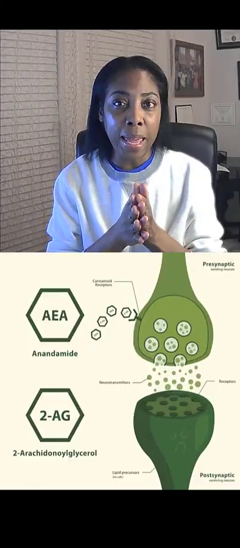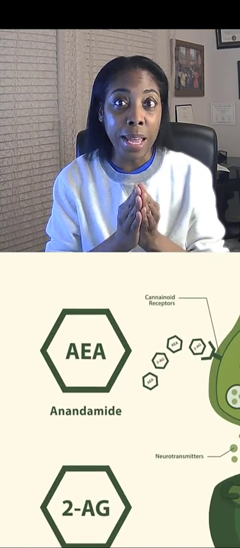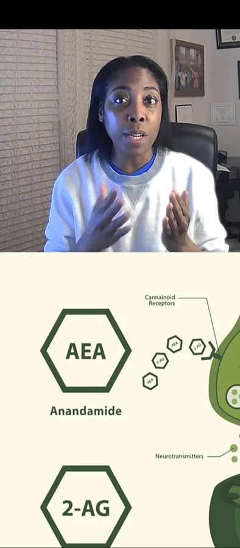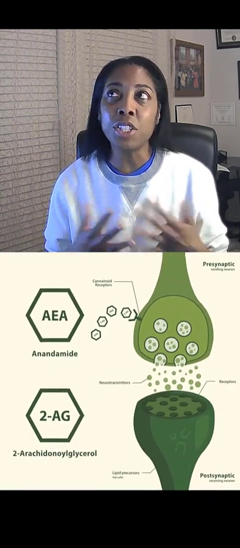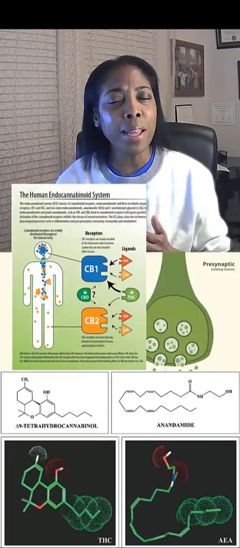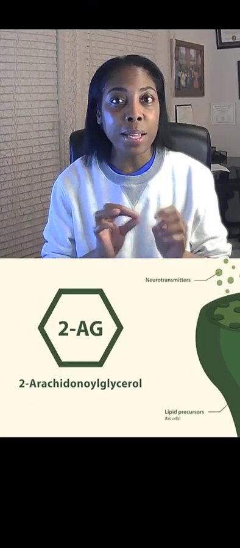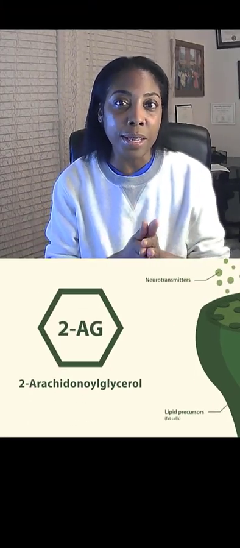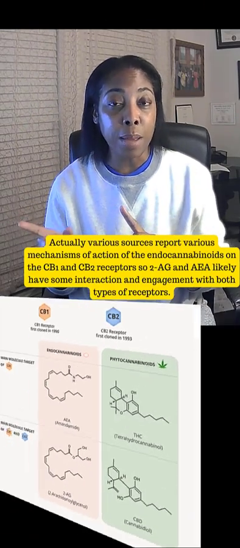So we have two main endocannabinoids that I want you to know. AEA, which is anandamide, which was the first endocannabinoid to be discovered, and it's similar to exogenous THC. And it acts on the CB1 and CB2 receptors. And 2-AG, or arachidonyl glycerol, which is an agonist at the CB1 receptors. So those are the endocannabinoids, right?